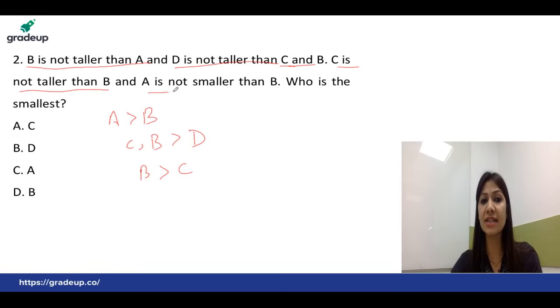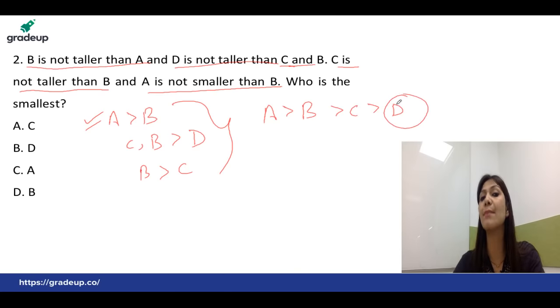The last point is A is not smaller than B. So if A is not smaller than B, it's quite understood that A is taller than B, which is already mentioned in the first one. So if you combine all these statements, you will find that A is taller than B and B is taller than C. Both B and C are taller than D. So you can notice the comparison exactly, and the smallest person is D, which is clearly visible in option B, right, student? Yes, student, that's the correct answer and it is a very simple one. Smallest person is D, not C, okay?